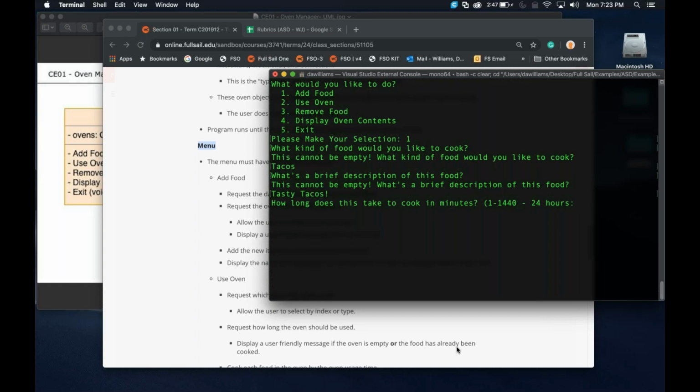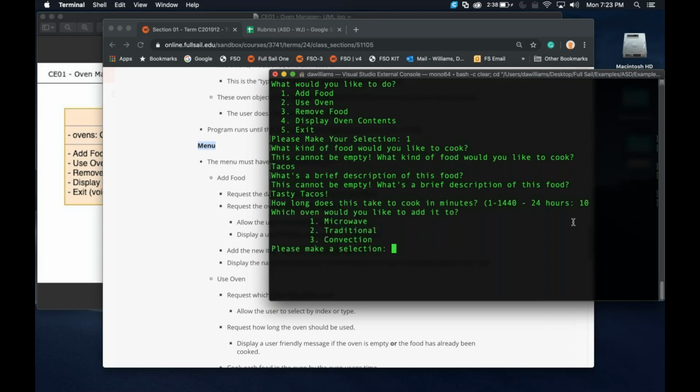There you go. And how long does it take to cook? And of course, this is going to be a number prompt. And this student did something interesting, and they gave the user the ability to only type in 1 to 1,440 minutes. So these are going to be those minutes. And the reason they did this is that is going to be those 24 hours, right? So they said we're only going to let people use the oven from a minute to 24 hours. Maybe if you're cooking like a turkey for Thanksgiving or something like that, right? So I'm going to say that these tacos take 10 minutes to cook.